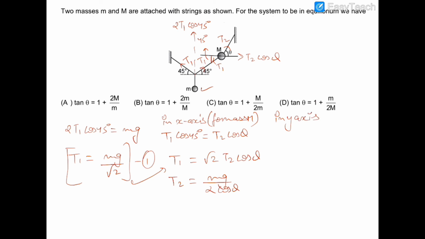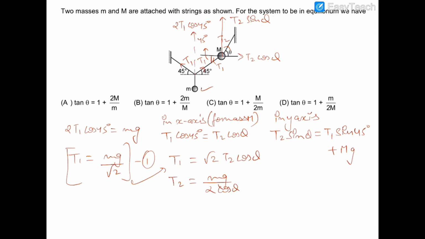Now the equation in the y-axis. In the y-axis I can say that T2 sin theta, the component of T2 which is in the vertically upward direction, is equal to T1 sin 45 plus capital Mg.